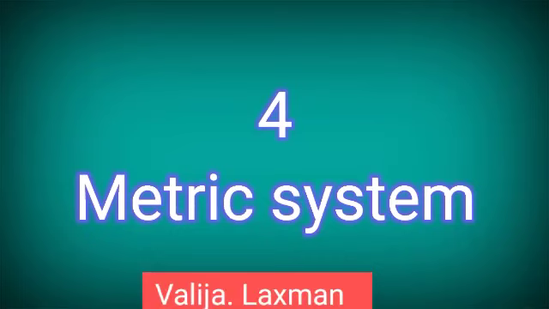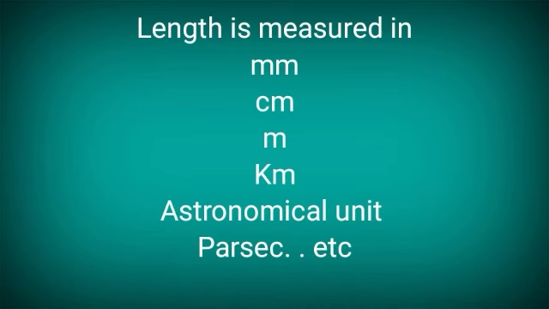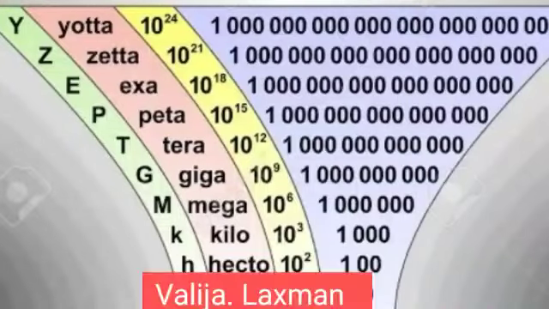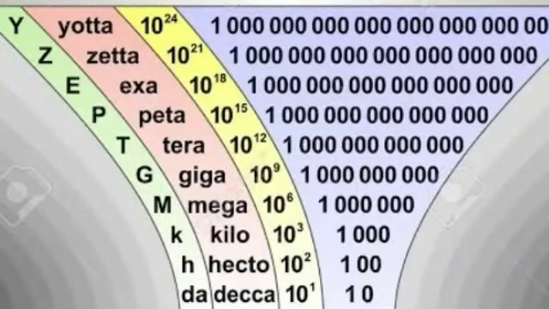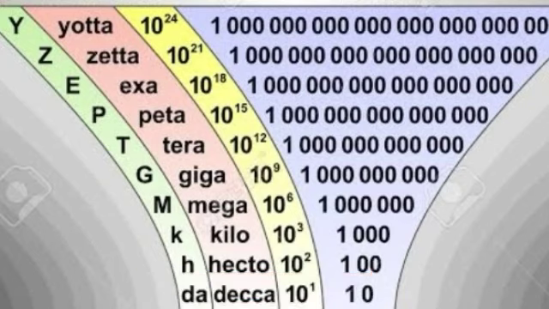Coming to the fourth one, this is a metric system. To understand the metric system, take the example of length. Length can be measured in millimeters, meters, centimeters, kilometers, light years, astronomical unit, parsec. Depending on the distance, if large distances are involved, we use meters, kilometers, light years. If we want to measure small distances, we use millimeter, micrometer, nanometer.